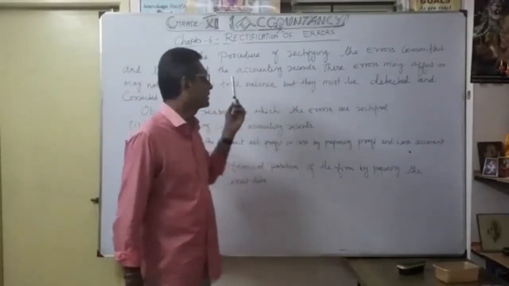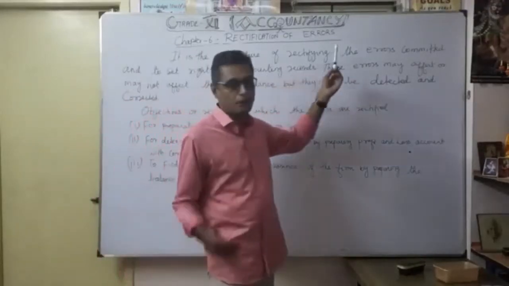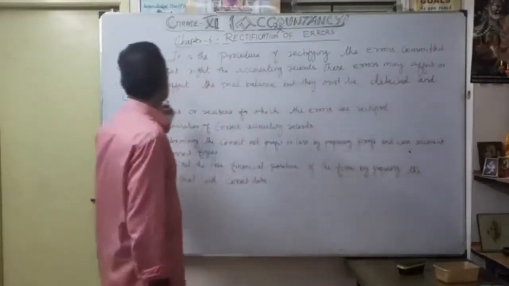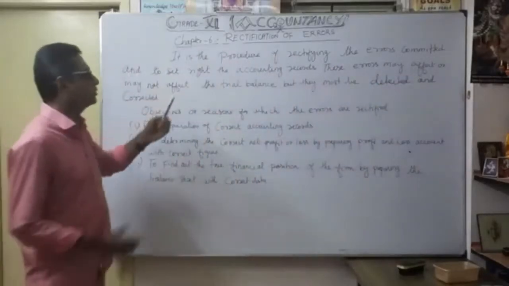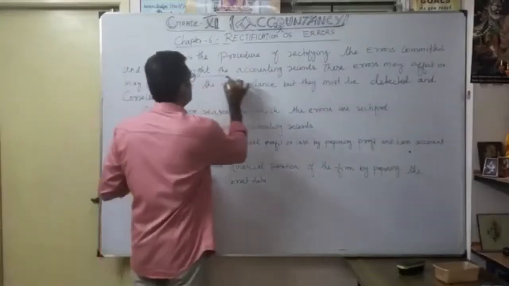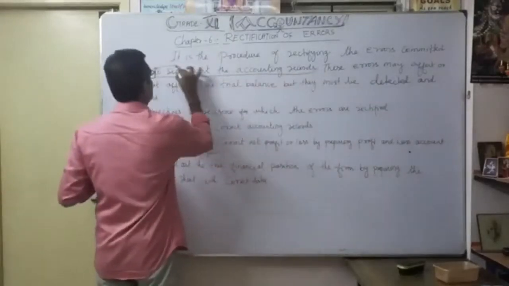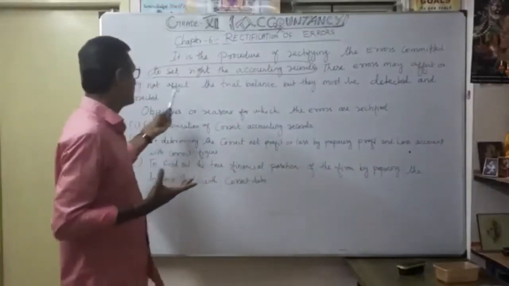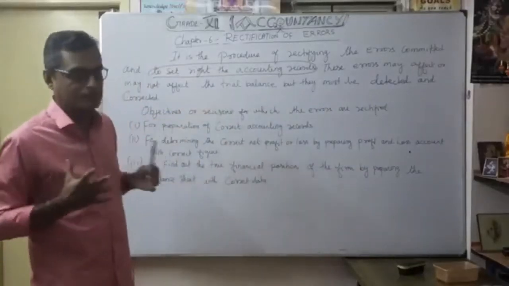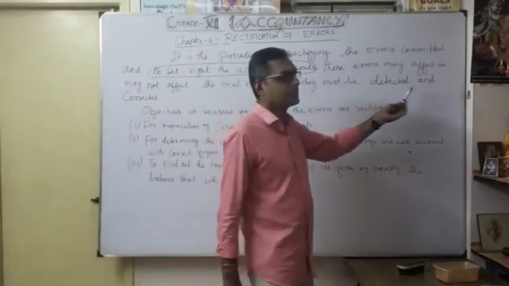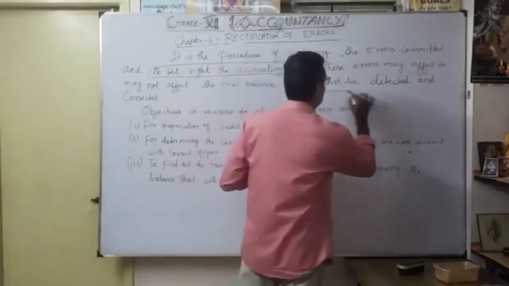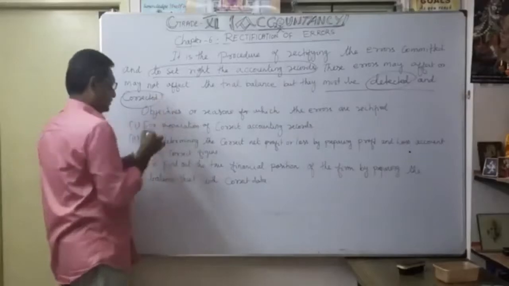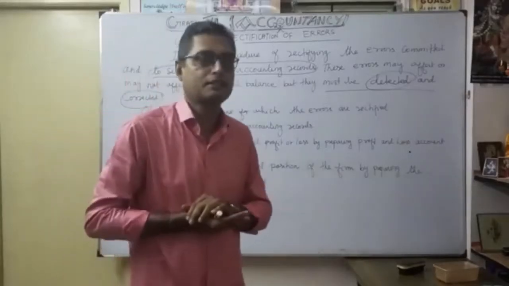That is very important. We have to follow some procedure for rectifying the errors committed and to set right the accounting records. So these errors may affect or may not affect the trial balance, but they must be detected and corrected. That's the importance of rectification of errors.